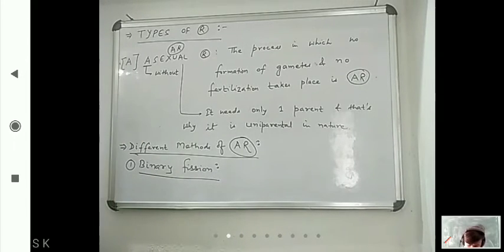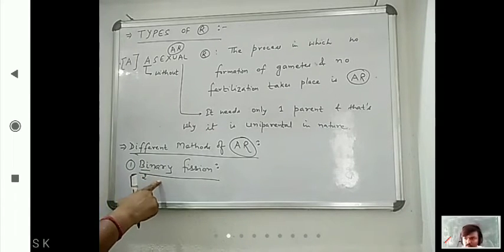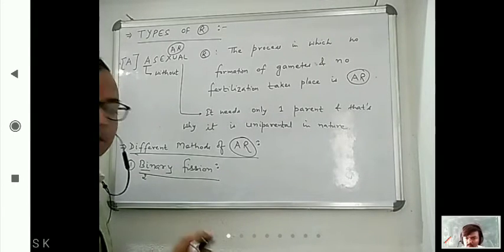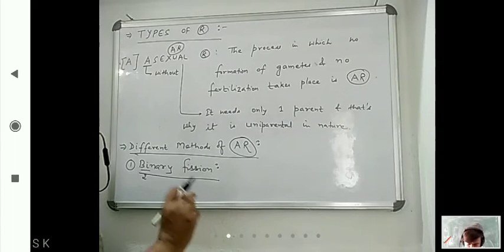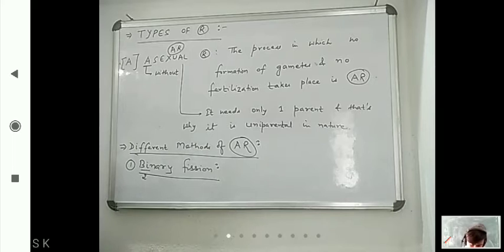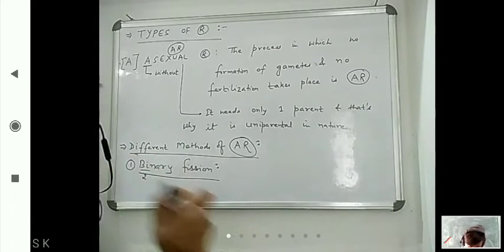Now the name already suggests that bi means two, so always this gives two. So binary fission mainly occurs in unicellular organisms, and questions ask which kingdom mostly shows binary fission. That kingdom is kingdom Monera and kingdom Protista. Please emphasize that.